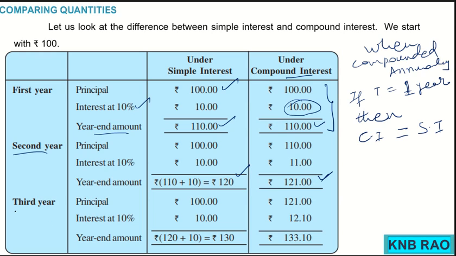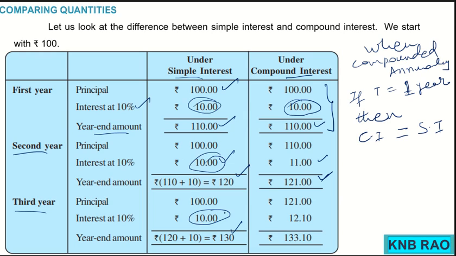If you have taken for the third year, you will pay only 130 in the case of simple interest, whereas here you will pay 10% of 11 rupees as extra. So it becomes 10 rupees in the first year, 11 rupees in the second year, in the third year 12 rupees 10 paise. See, interest on interest is increasing, whereas in simple interest the interest remains the same for all the periods.